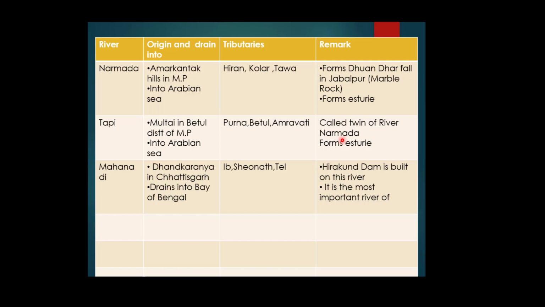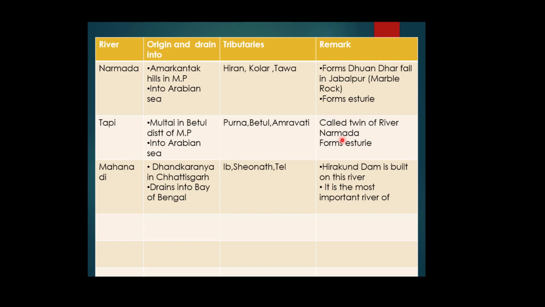So first we study the Narmada basin. This is one of the most sacred rivers of India, and the source of the river Narmada is the Amarkantak hills in Madhya Pradesh, and it flows towards the west in a Rift Valley, and Rift Valleys are those valleys which are formed by faulting or through the cracks which develop in the earth's crust.